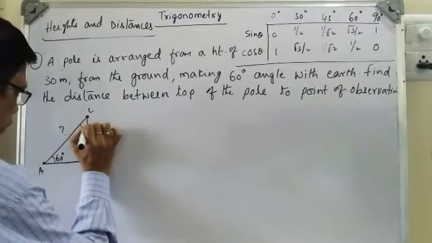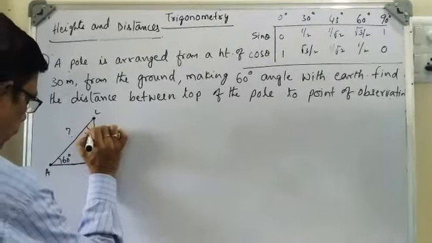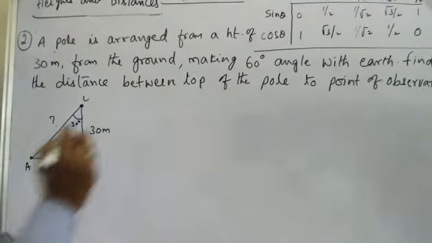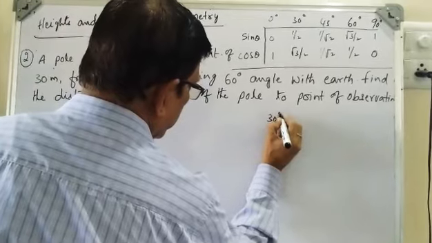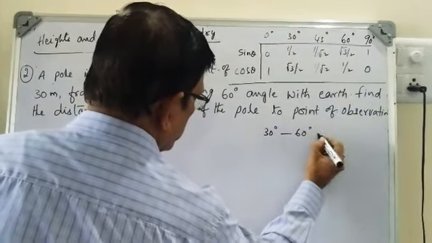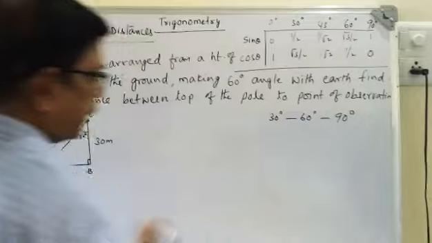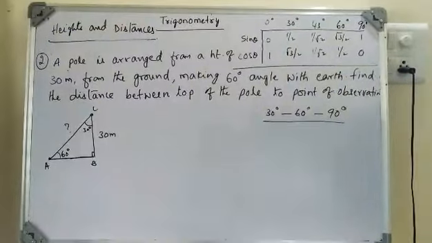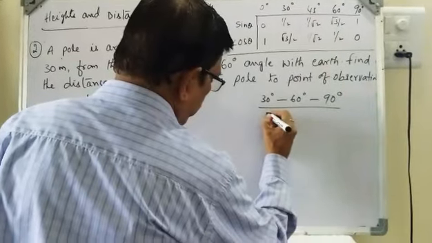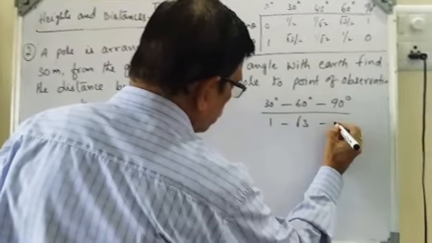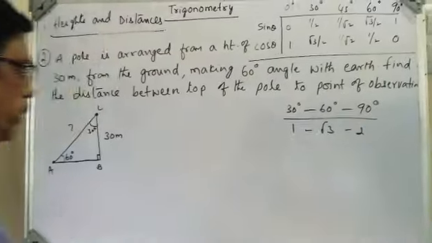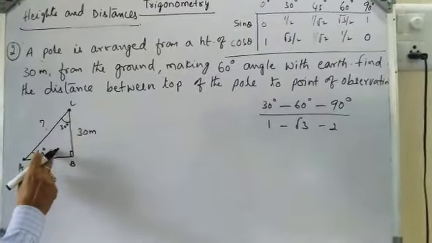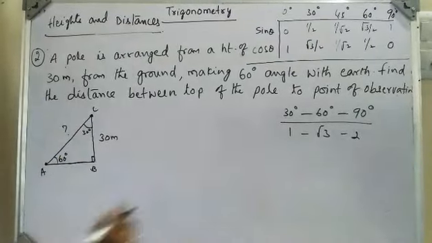So let us take this as 30 degrees, because obviously if one is 60 the other will be 30 only. So here we take 30, 60 and 90. I told you the ratio 1 is to root 3 is to 2. Here BC is the opposite side of 60 degrees, that is given as 30.